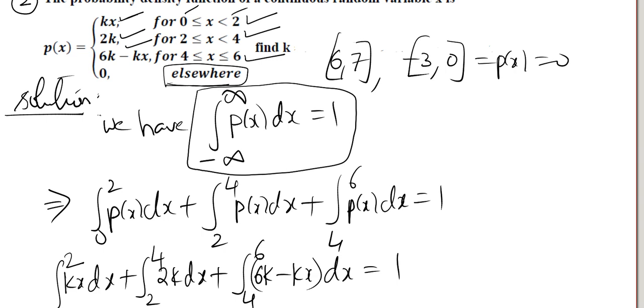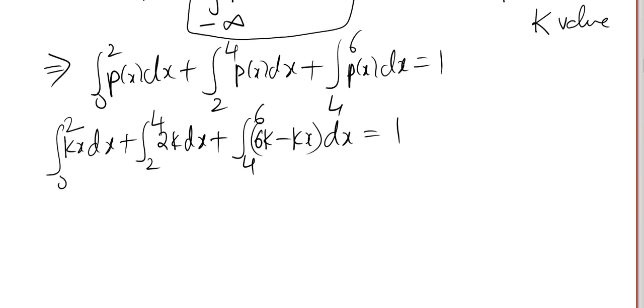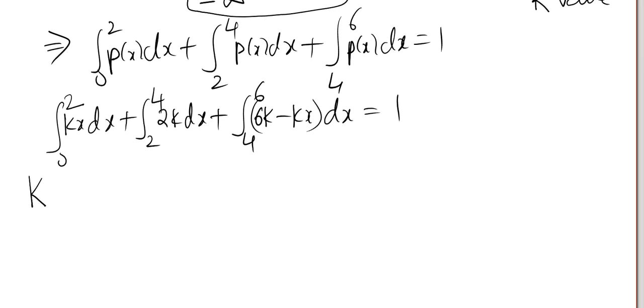To find the k value, we use this condition. If you remember, in a discrete probability distribution, to find the value of k we used the condition summation p of x is equal to 1. We added all the probabilities, set them equal to 1, and then we could find k in the discrete case. But here we have to do integration to find the k value. Now, k is a constant, keep it as it is.